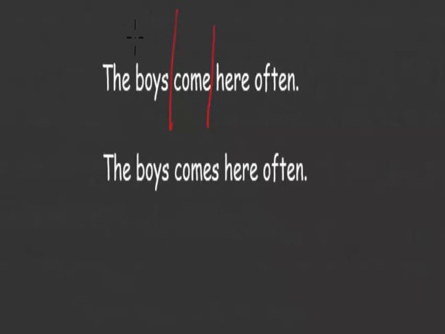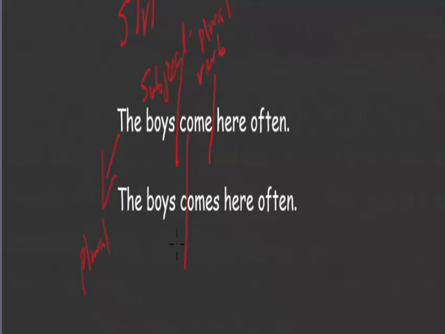Let us look at these two sentences. We have, the boys come here often. This is a plural subject, and then this is a plural verb. Here we have the boys, plural subject, and then comes a singular verb.